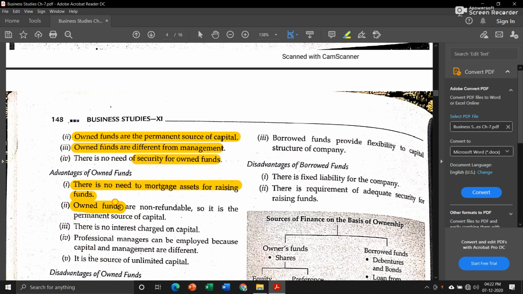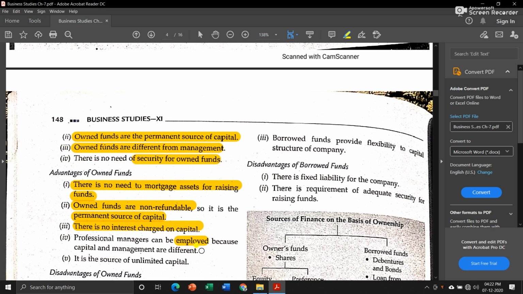Then owned funds are non-refundable, so it is a permanent source of capital. Since the owner himself is giving the capital, he doesn't want a refund from the business. He is happy with his profit. Then there is no interest charged on capital. It's simple: you are investing your own money in your own business, so you are not going to charge interest on capital. Then professional managers can be employed because capital and management are different.